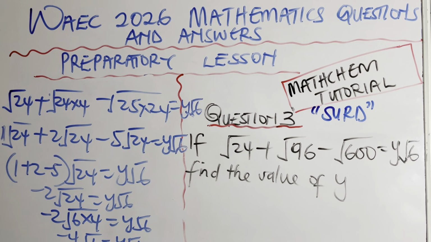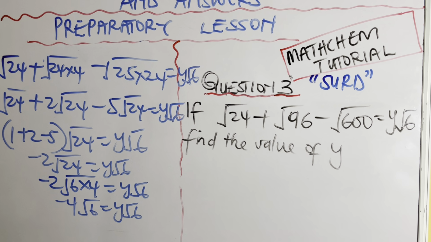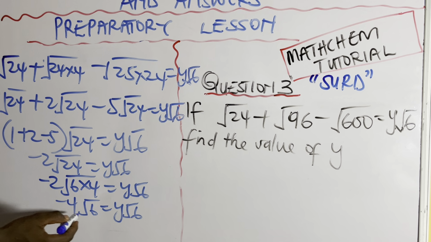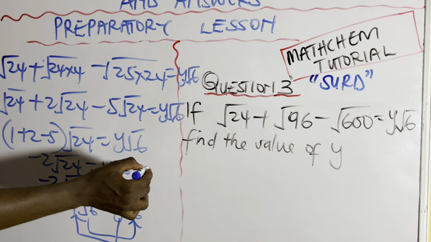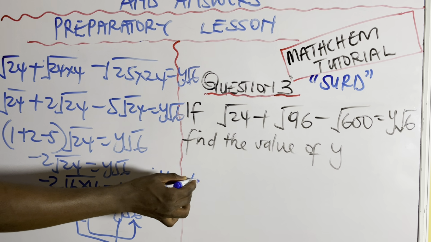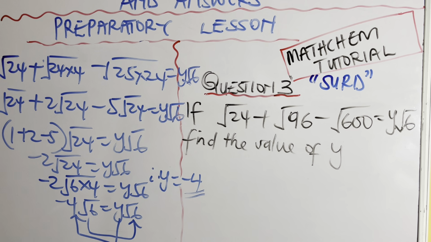So with this now, I can do basic comparison. How do I compare? If here is root 6 and there is root 6, then here is what? Y. So definitely my y is going to be equal to minus 4. So the answer there is minus 4.